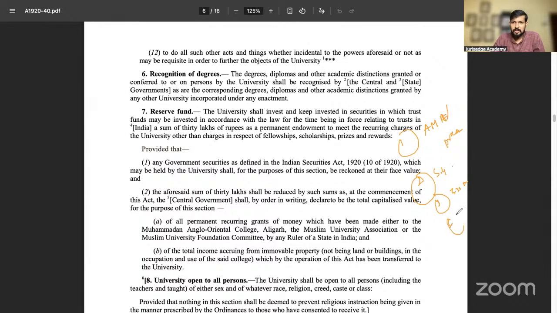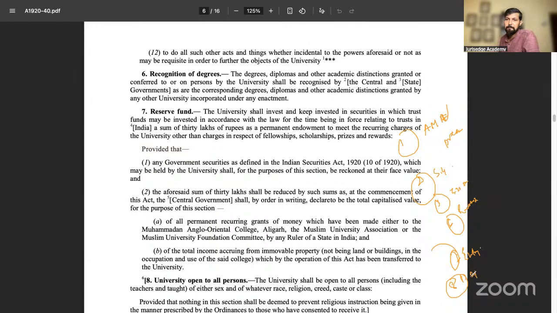Section 6, recognition of degrees. Number 7 is Entry 63, List 1. Then the definition of minority, which is a very important part. At that time Muslims were not considered a minority. So these are the 8 reasons that were given by the respondent in Aziz Basha